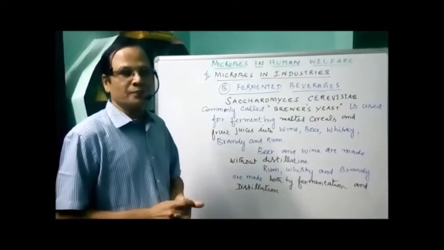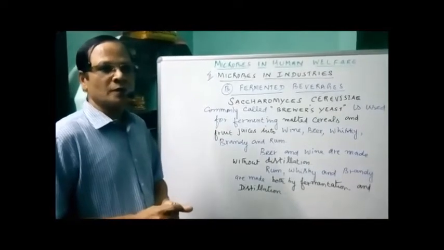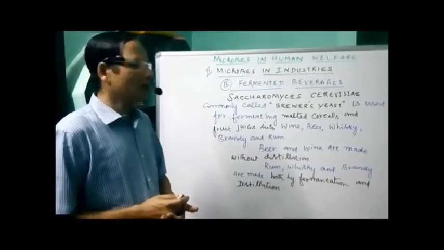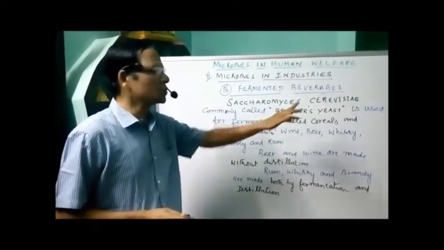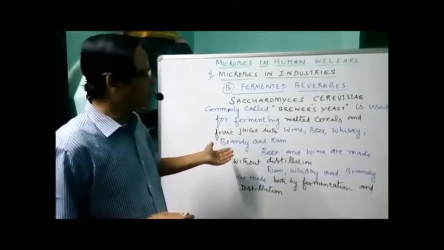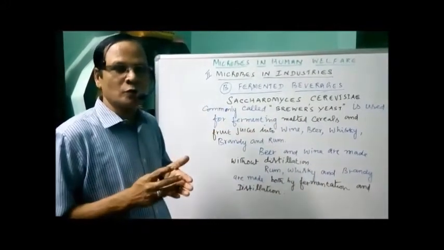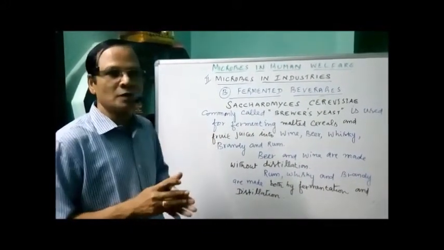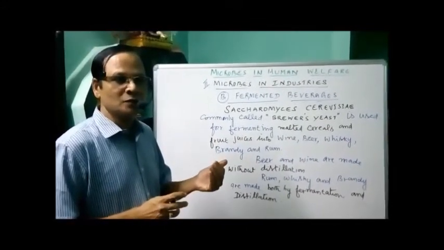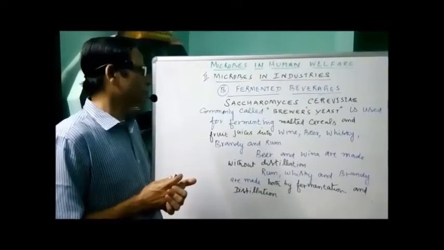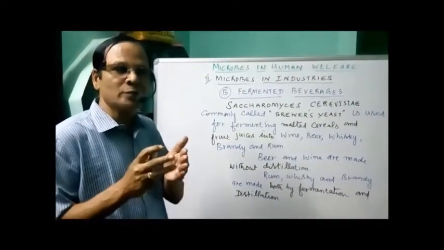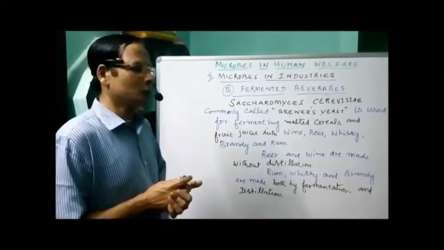Saccharomyces cerevisiae, a yeast commonly used in the brewing industry for making beverages, hence called brewer's yeast. It is used for fermenting malted cereals. We get different types of alcoholic beverages either from malted cereals, that is cereals made into powder, or from fruit juices, or even from fermented sugarcane or molasses.